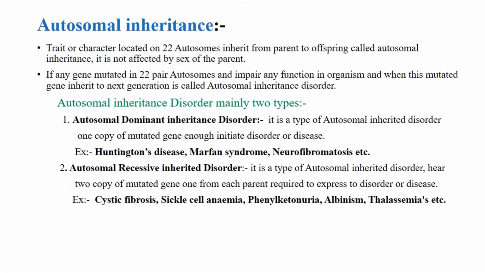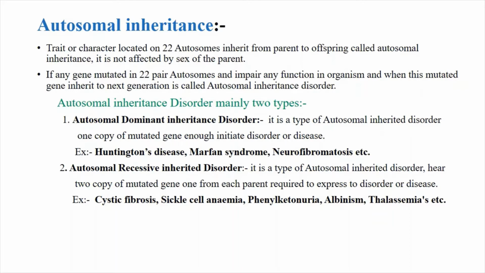So if any gene located in the autosome is mutated and the mutation impairs the function of the organism, and this mutated gene is inherited from parent to offspring, then we can say that this is an autosomal inheritance disorder. These are mainly of two types: autosomal dominant inheritance disorder and autosomal recessive inheritance disorder.